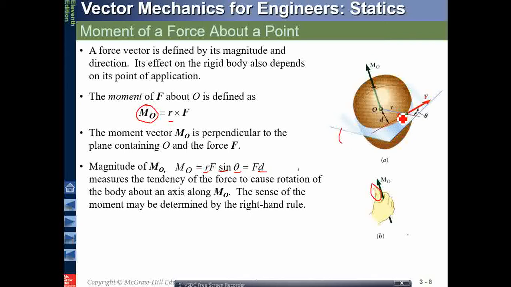Okay, you understand that. So remember that r cross F will give me any moment from O to a point on the line of action of the F. And the maximum moment will be when this theta is at 90 degrees, because when this theta is 90 degrees, this r will be equal to d, because this will become perpendicular on this line of action. So this will be maximum. Okay, and we know that the sense of the moment may be determined from the right hand rule. This is the right hand rule.